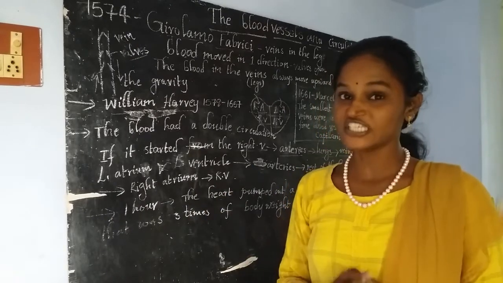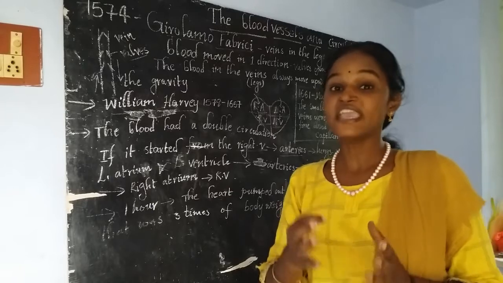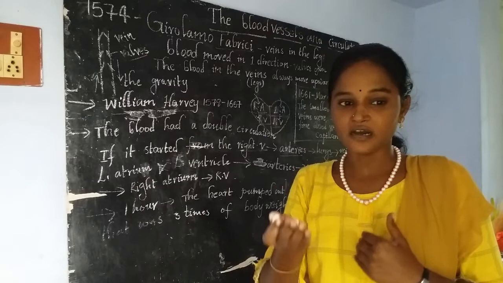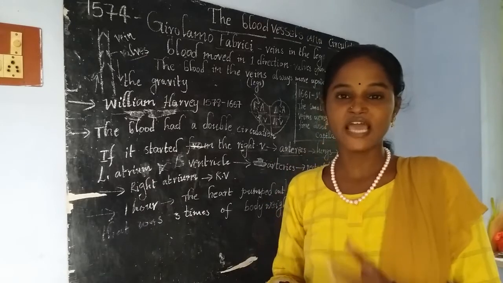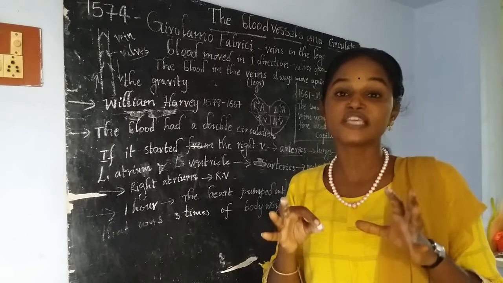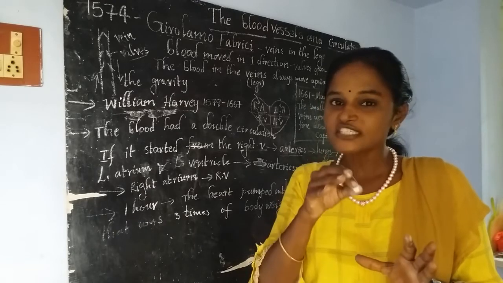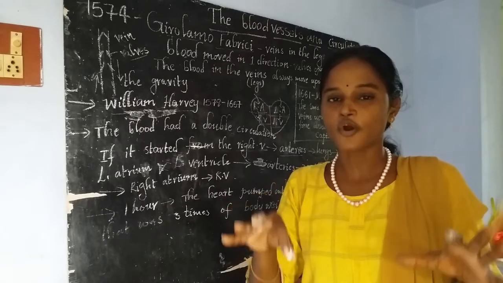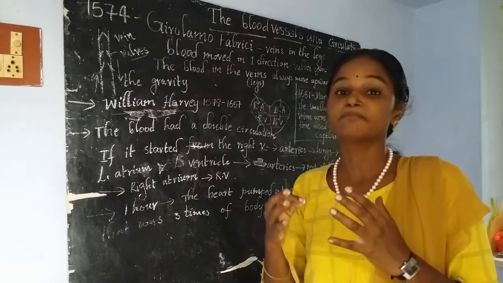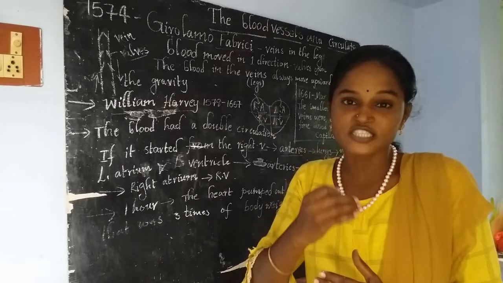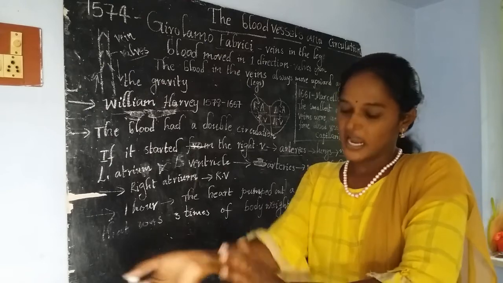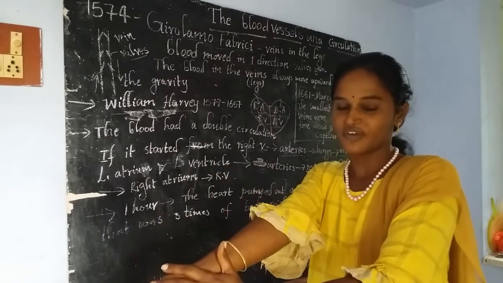By this experiment, he concluded that veins are capable of carrying deoxygenated blood from different body parts towards the heart. That's why we find a bulge whenever we block the vein. We find a bulge away from the heart, in this region.